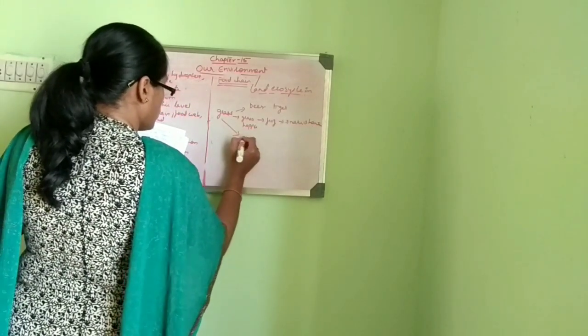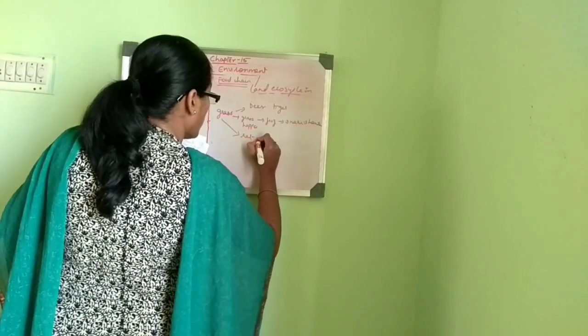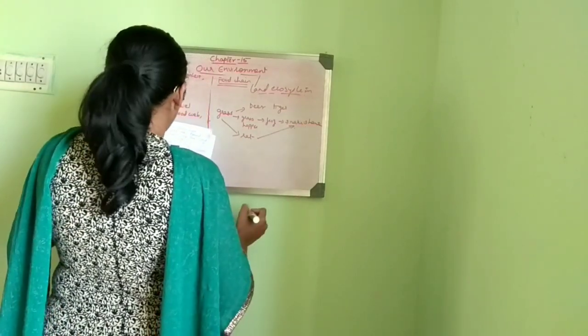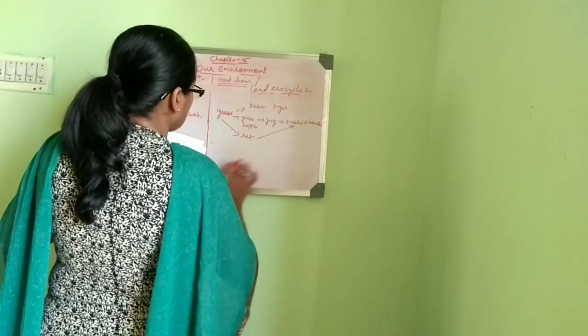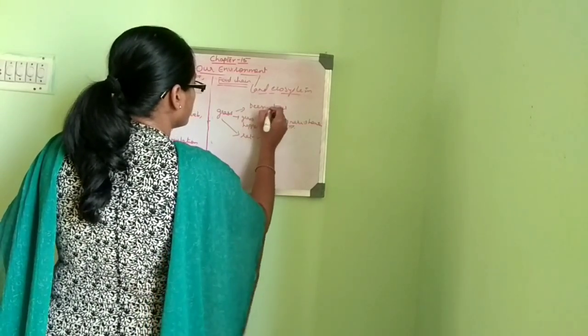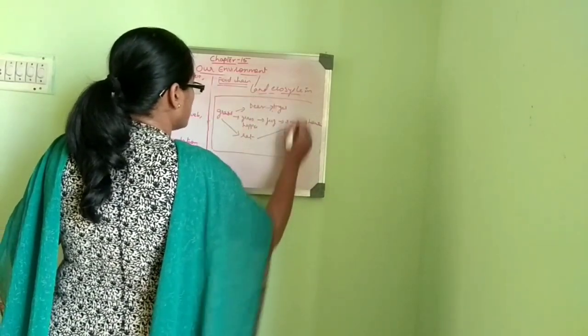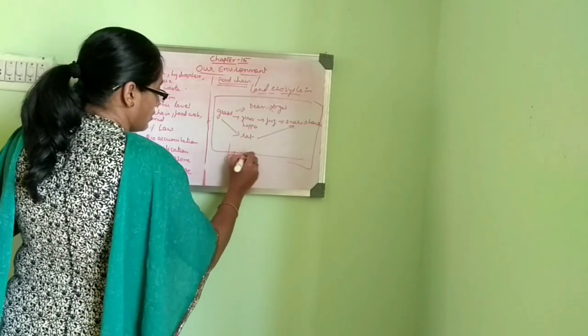So grass can also be eaten by rat. Rat in turn is eaten by snake, snake to hawk. So this form of interlinking of the food chain is known as food web.